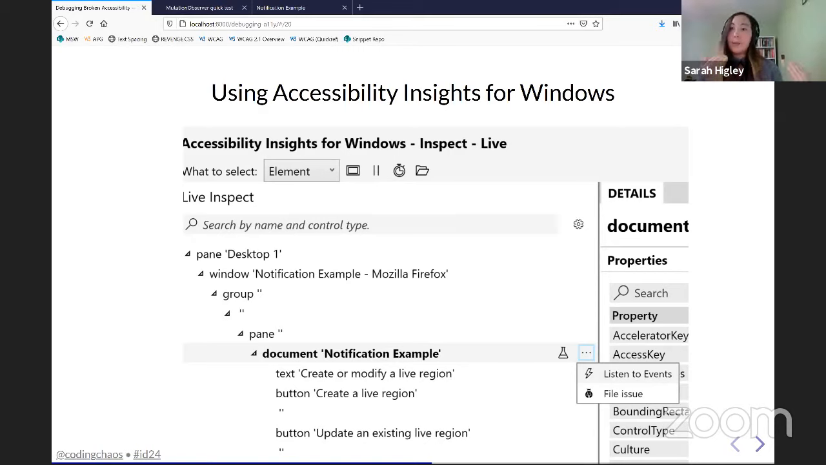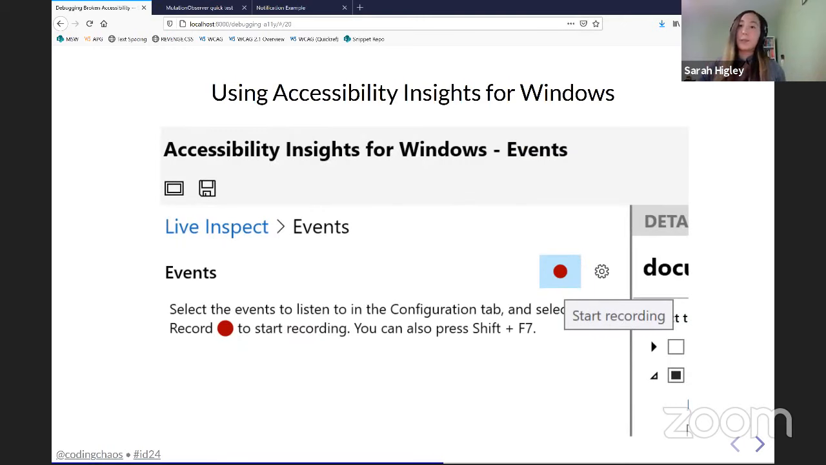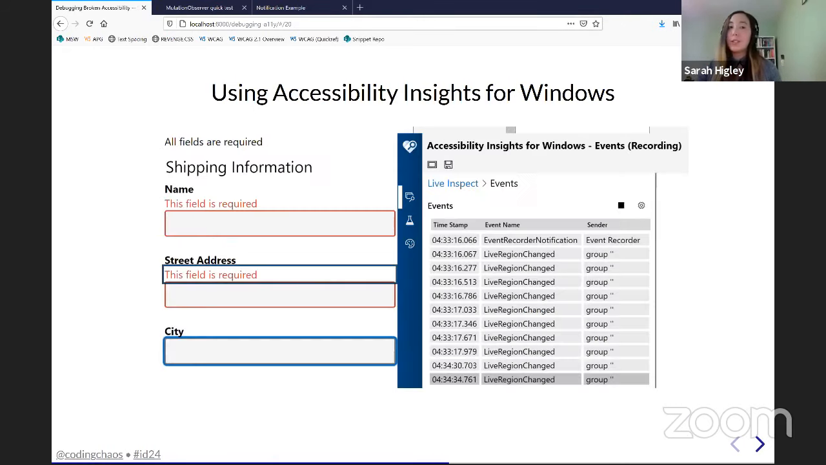I find the document node, and I will listen on that node to all live region events. You could also pick the specific live region node. Like you don't have to pick the document, you could pick something more specific. But in this case, document node, listen to events, then I'll specifically select the live region changed event, and then hit start recording. And then I'll go to the page itself and start trying to trigger live regions and make sure that the live region changed event is firing in UIA.